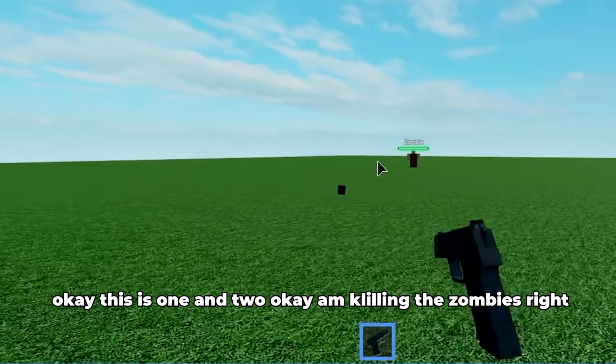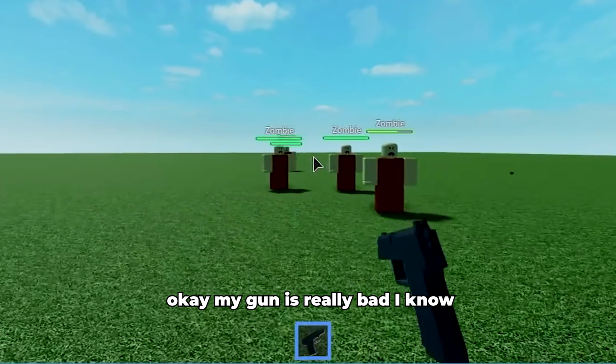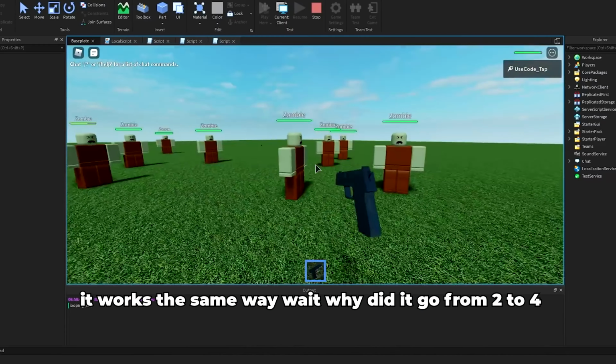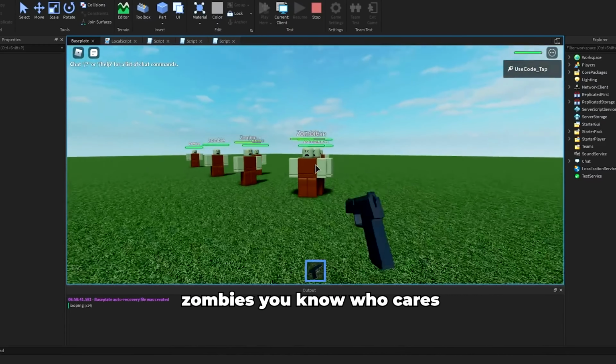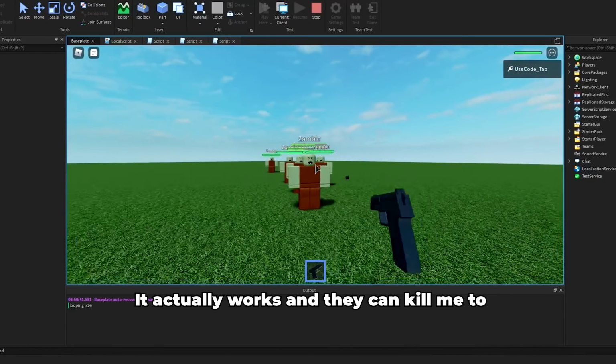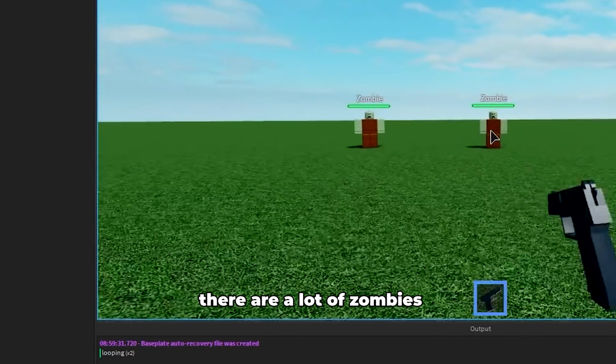Okay, look, I'm killing the zombies right now. Okay, my gun is really bad. I know the bullets literally pause in the air for a second, but who cares? Wait, why did it go from 2 to 4 zombies? Who cares? But as you can see, I'm literally killing them. It actually works, and they can kill me too. So as you guys can see in the second round, there's a lot of zombies.